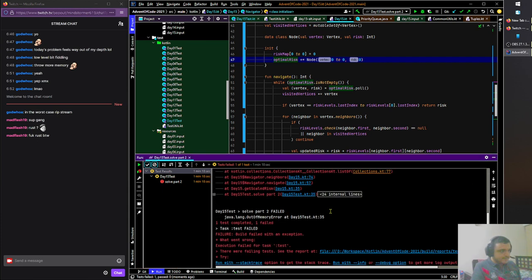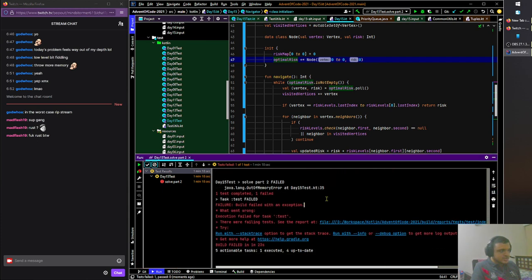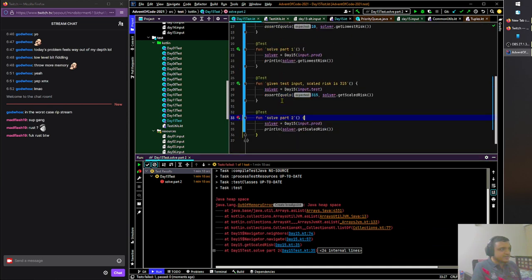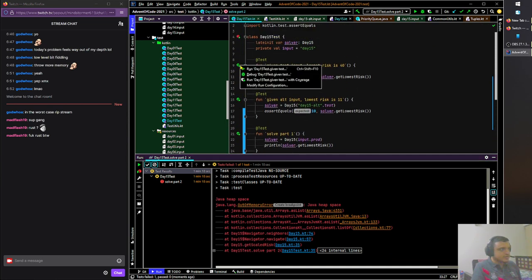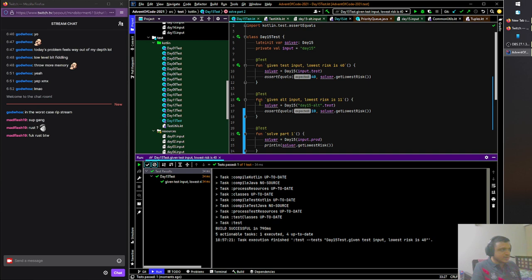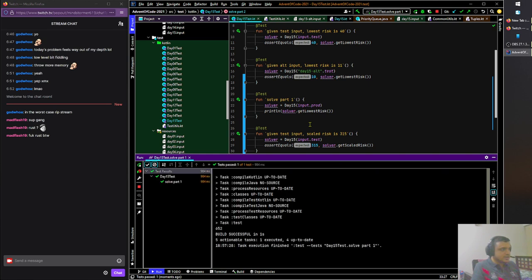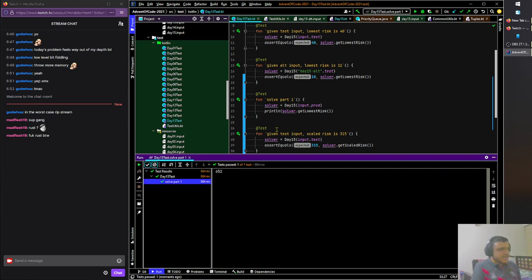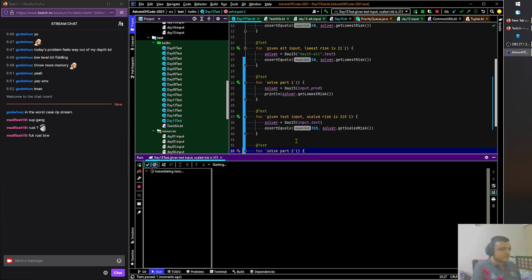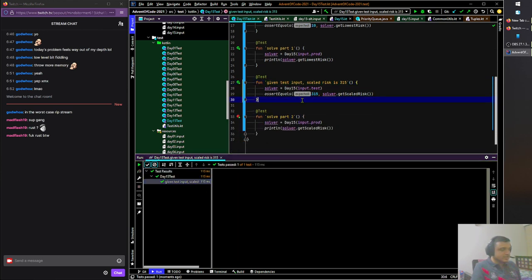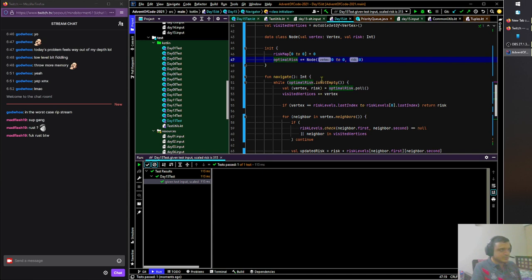Yeah, it's still running out of memory. Okay. That's unfortunate. If I run everything else, it runs super quick, doesn't it? Everything is passing. We don't have a problem with anything passing. Part one does take 984 milliseconds, which is not bad. 115 milliseconds. Okay, everything works. Scaled risk works on the test input. It's only the production input which has massive problems.